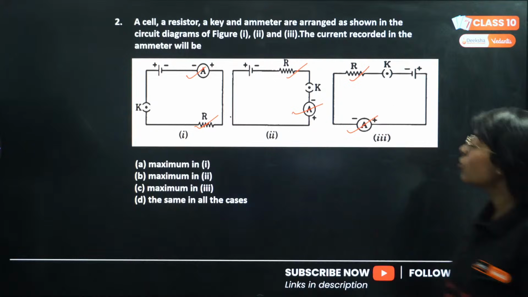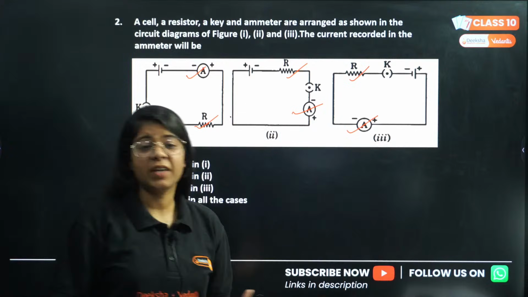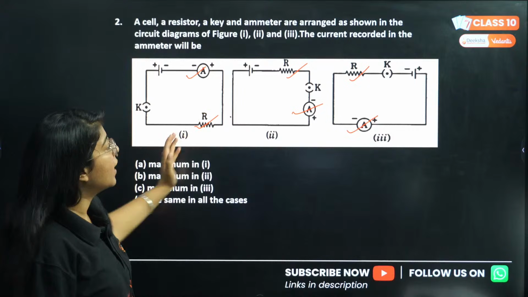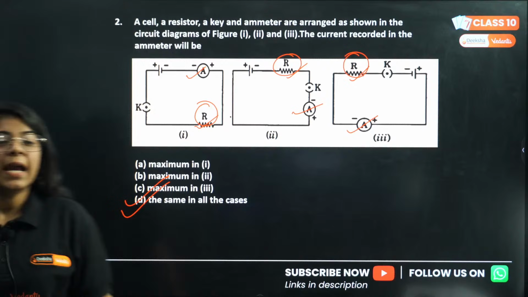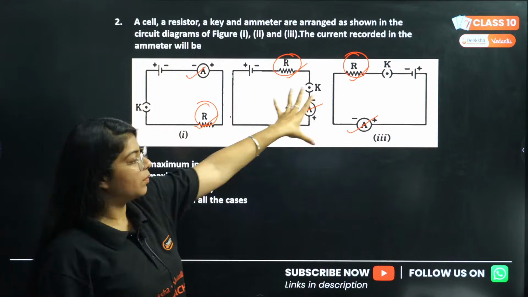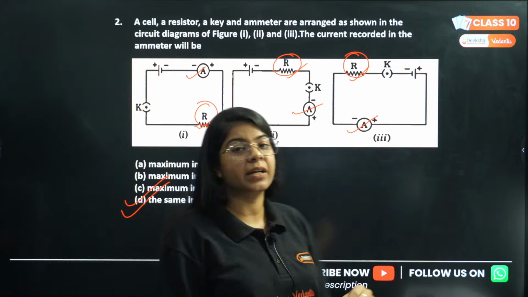Since they all are in series, and if they have equal voltage, then current will be the same because R is also the same. It doesn't matter if the key is connected first or the emitter is connected first, all these are connected in series, and in series current remains the same.